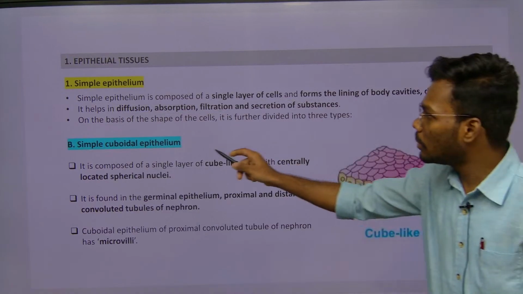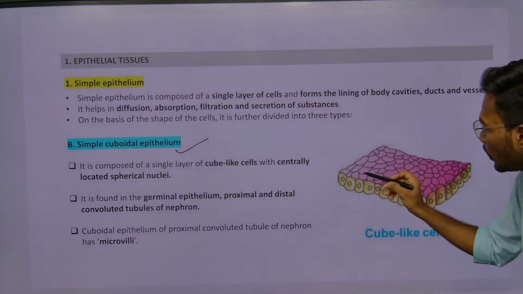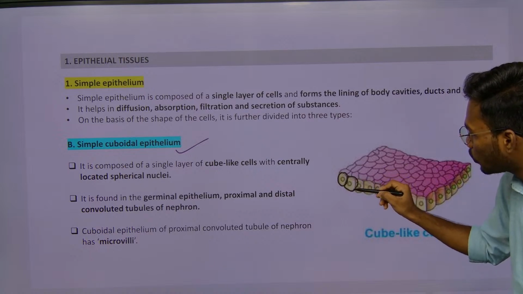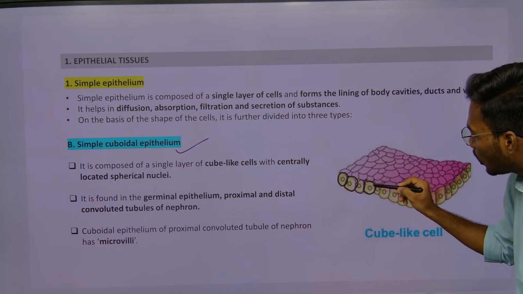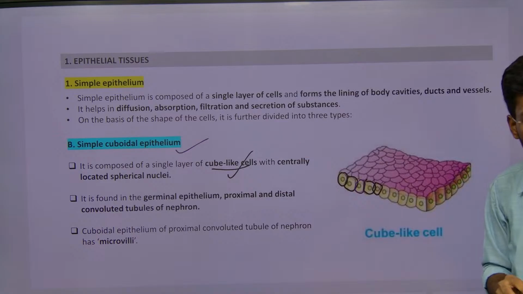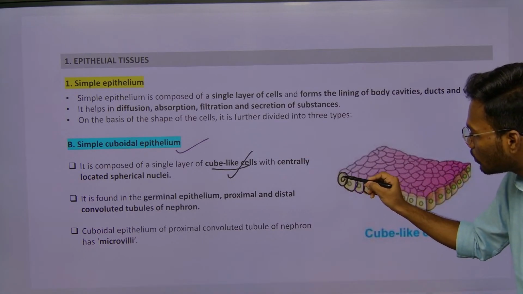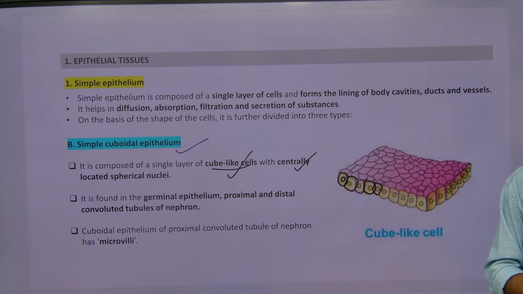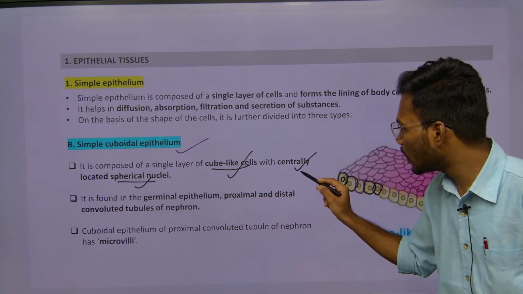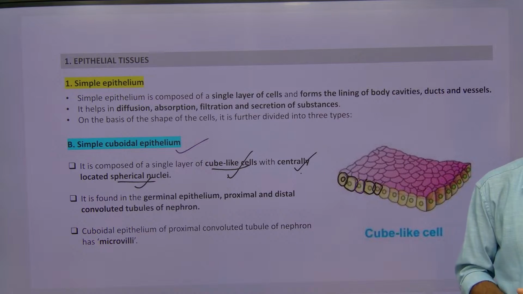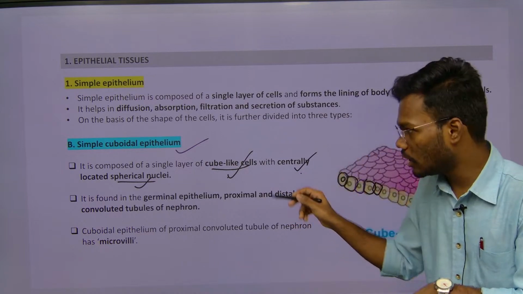Next one, simple cuboidal epithelium. The name is given because the cells are cuboid in shape. So that's why these cells are called simple cuboidal epithelium. These are cube-like cells. Here also the nucleus is located centrally, and it is circular, which is also called spherical in shape. There, it was flat-like, located centrally with an ovoid nucleus. Here it is spherical, located centrally, in cube-like cells.